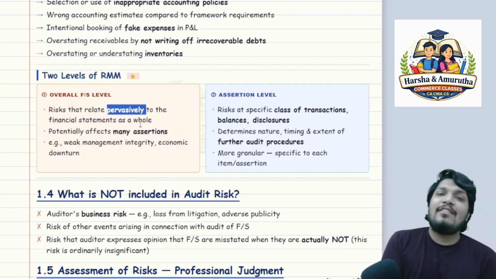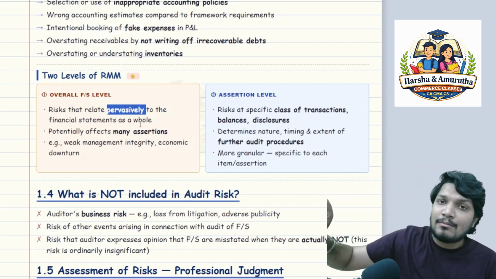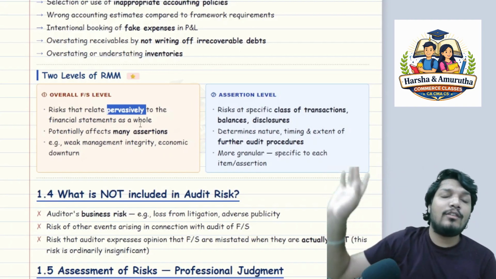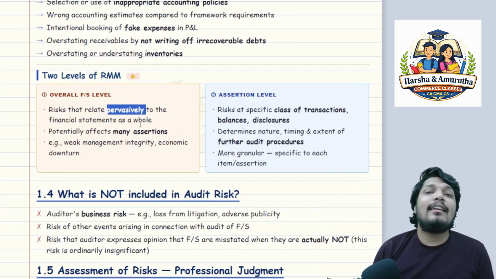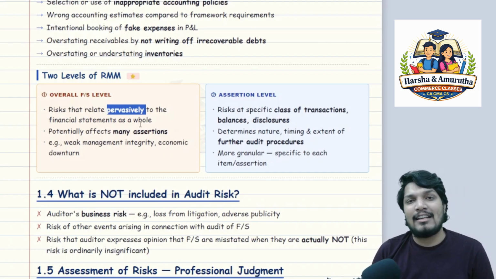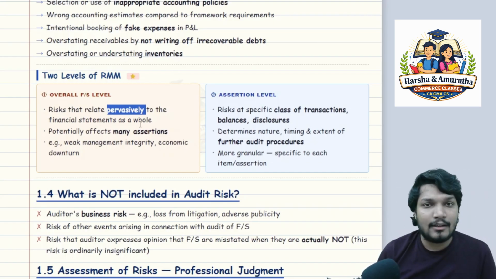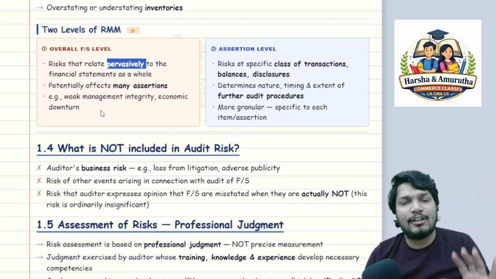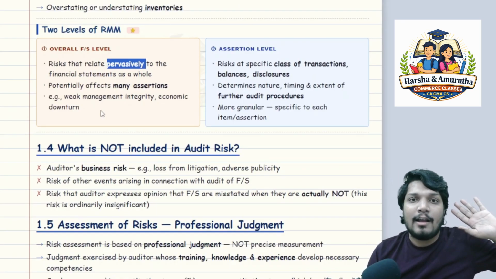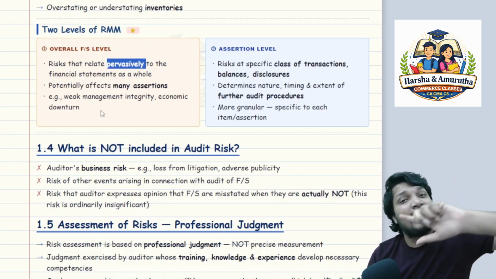Pervasive nature means it is not just affecting a single line item, a single assertion, it is affecting the whole of the balance sheet. So that itself is an entire risk to the auditor and to the management as well. Pervasive is a keyword you have to remember for your exams, right, sir? It affects not just one assertion, it affects many assertions and so many line items in the balance sheet, because it is pervasive, it is affecting as a whole.